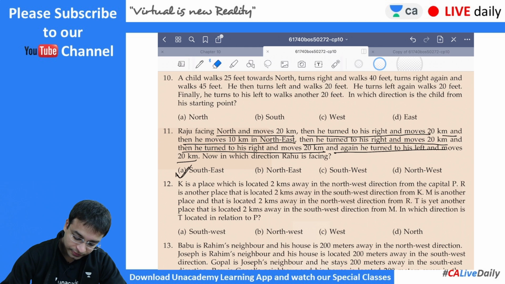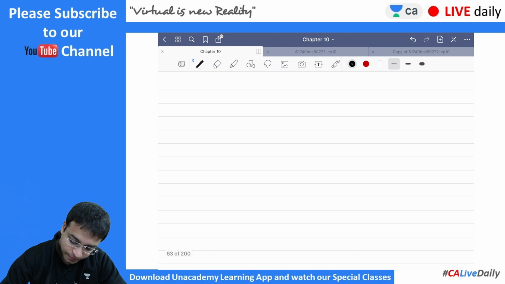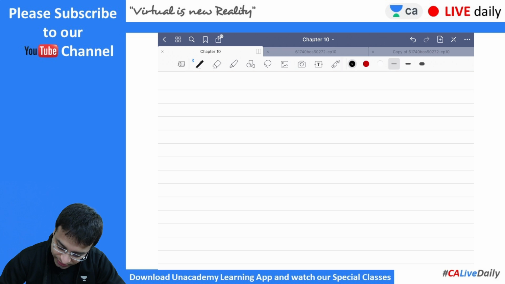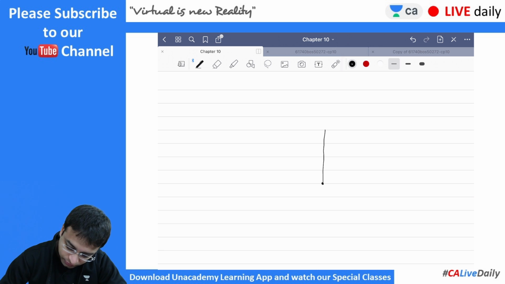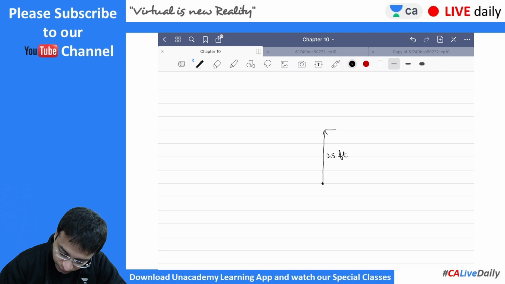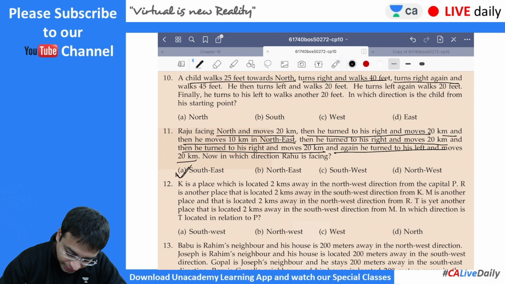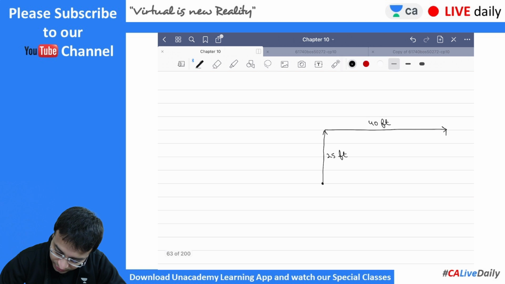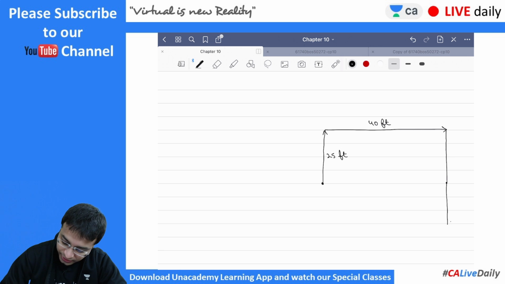All right, let's see. A child walks 25 feet towards north. Suppose this is the starting point of the child and he walks 25 feet towards north. Turns right and walks 40 feet. Turns right again and walks 45 feet. So till here it is 25 feet, and I'll extend this line a little bit. So this is 20 more feet, so this is 45 feet.